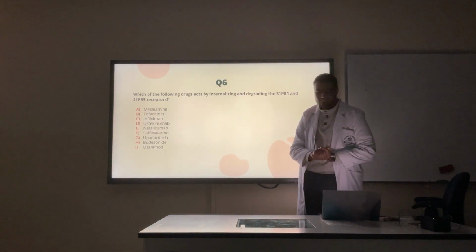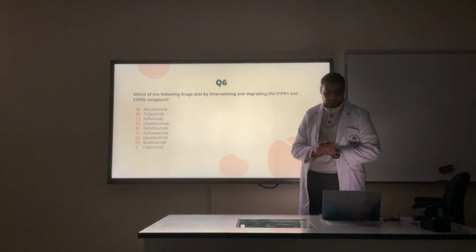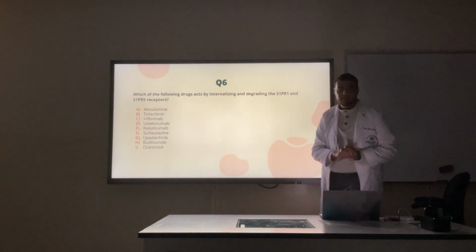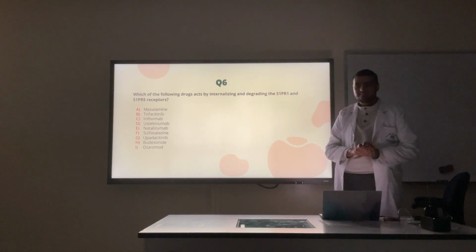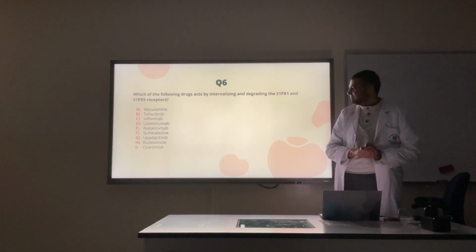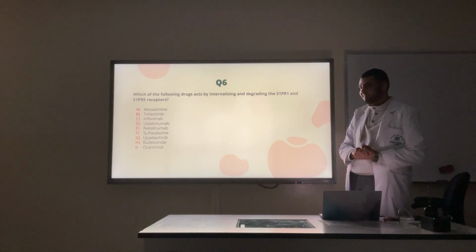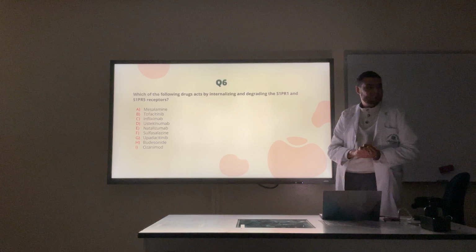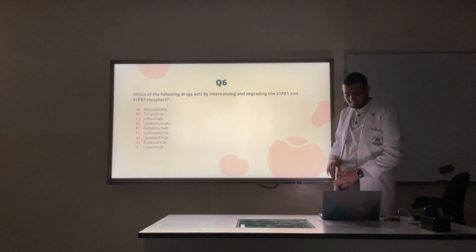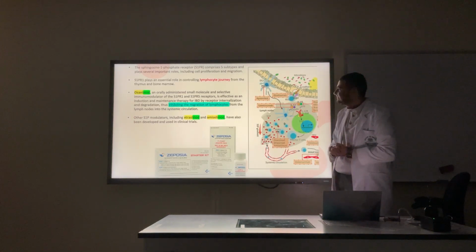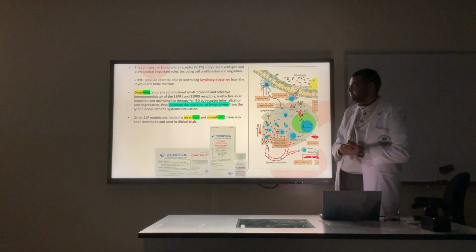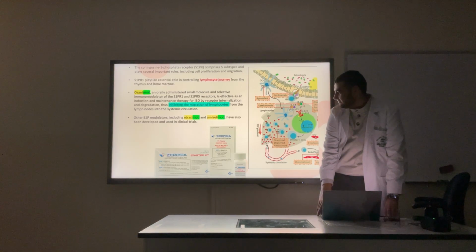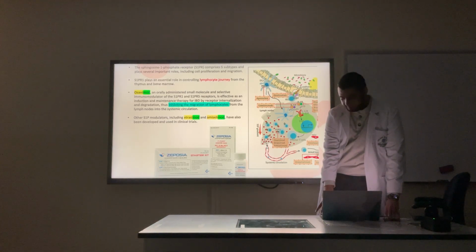We're almost there. Which of the following drugs acts by internalizing and degrading the S1PR1 and S1PR5 receptors? Are you sure? Correct. It's ozanimod. It's a sphingosine 1-phosphate receptor modulator, okay? And it's pretty new as well.